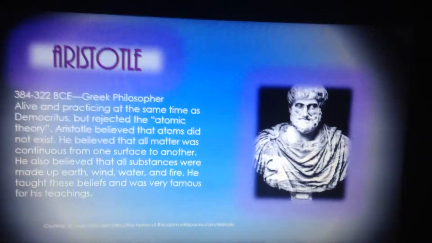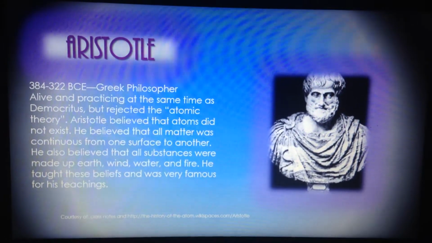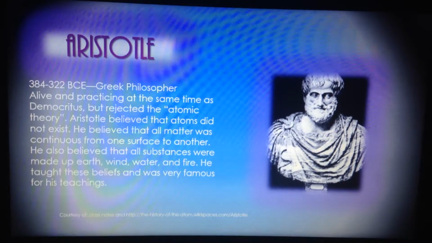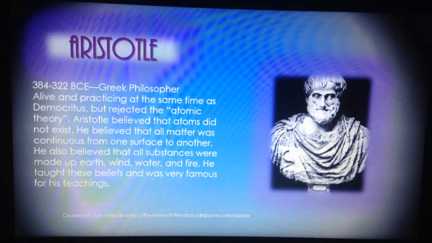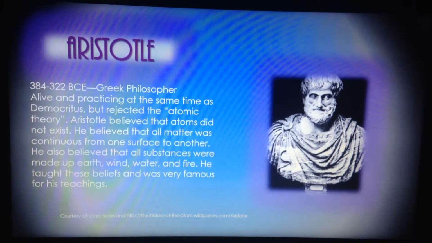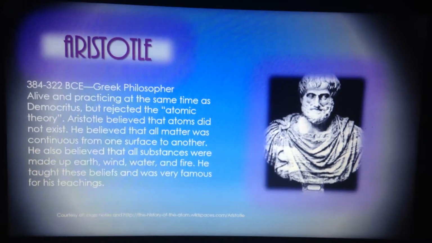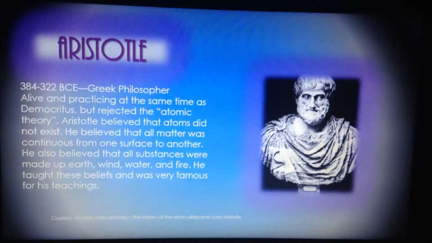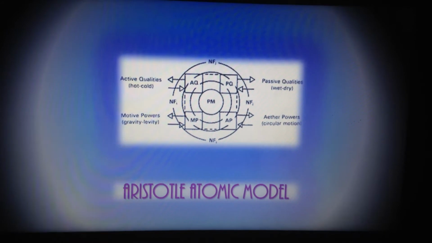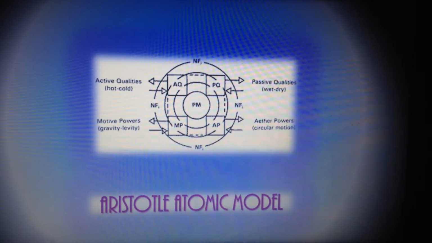Aristotle. Aristotle was a Greek philosopher, alive and practicing at the same time as Democritus, but he rejected the atomic theory. Aristotle believed that atoms did not exist. He believed that all matter was continuous from one surface to another, and he also believed that all substances were made up of earth, wind, water, and fire. He taught these beliefs and was very famous for his teachings. Here we have a picture of his atomic model, or lack thereof, because he did not believe in the atomic theory.